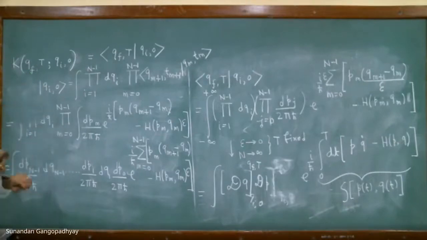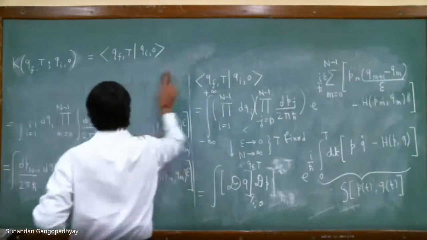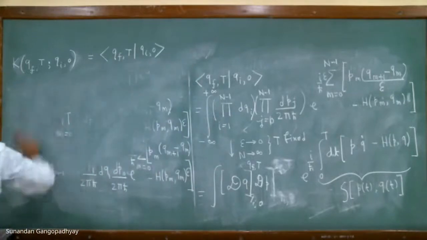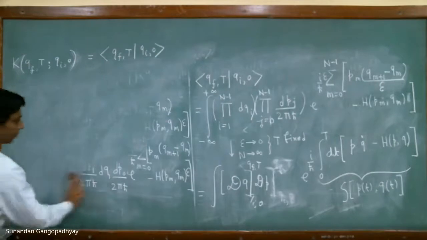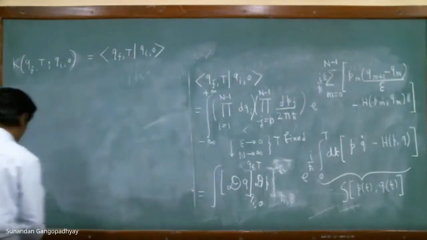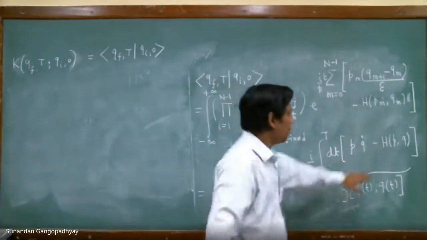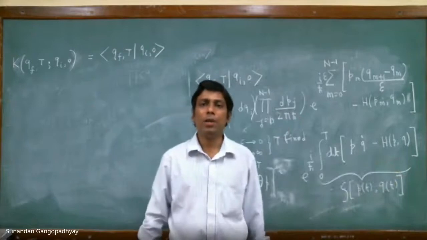So today what we have done is we have developed the expression for the path integral, and let us do one more thing and then stop for today. So far, as I mentioned, we have not taken any form of the Hamiltonian.